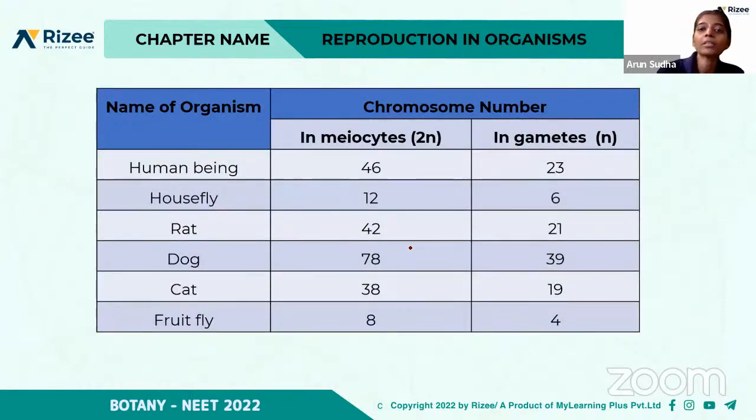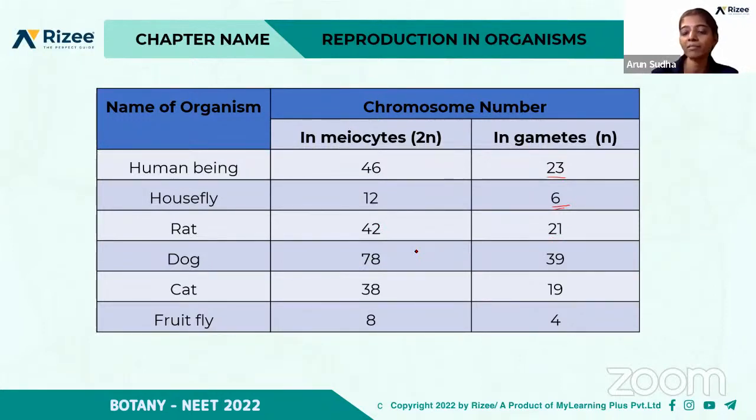This table shows the chromosome number of some of the organisms. In human beings we have 46 chromosomes, but in gametes there will be only 23 chromosomes. In housefly it is 12 in the meiocyte, and gametes have only 6, because gametes will have only half the number of chromosomes by reduction division. And rat has 42, and 21 chromosomes in gametes.